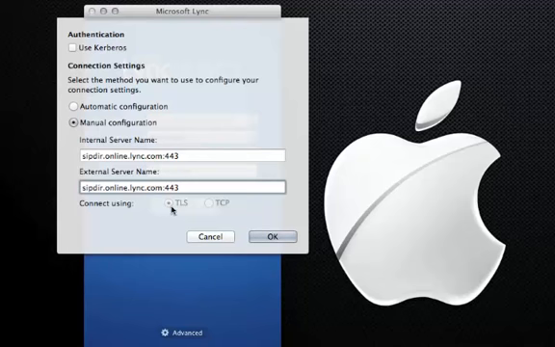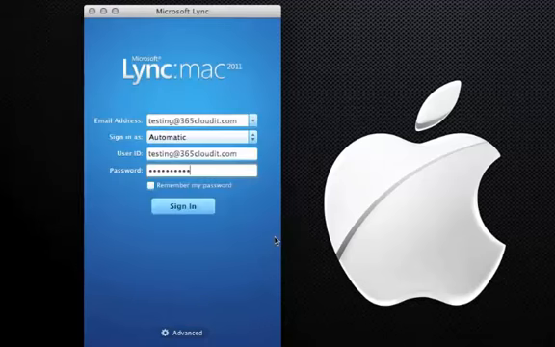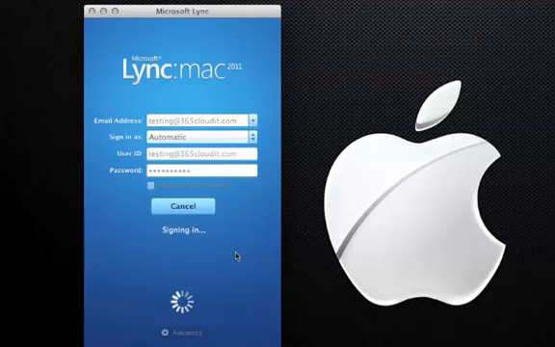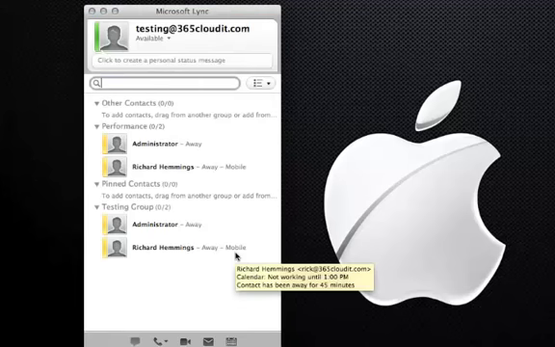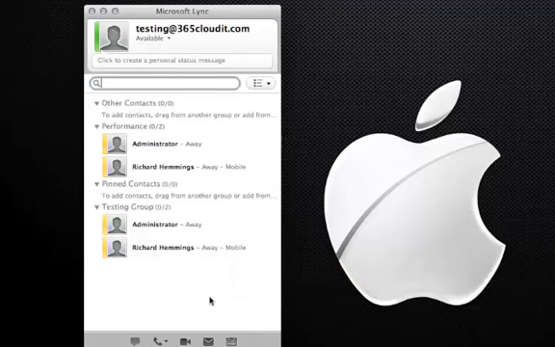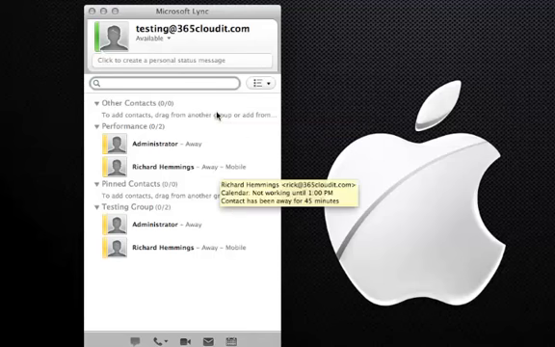So connect using TLS, I'll just leave that as it is and click OK, and then click sign in. Okay, so now you'll see that we're logged in, and I would now refer you to the Windows versions for information on how to utilise the Lync software.